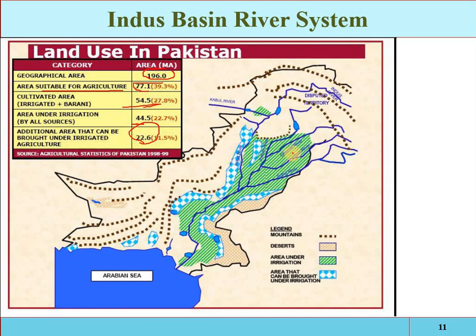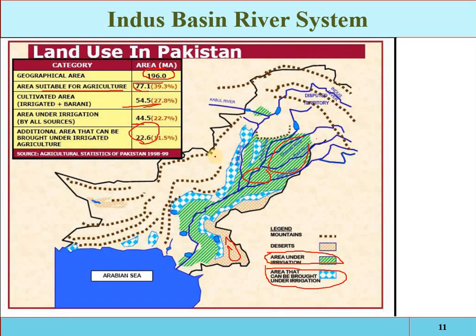See here, the green portions, these green lines, this is the area under irrigation. This is the irrigated area. And these are the deserts, so these areas can be developed. These are the areas under rainfall, and the blue dotted area can be brought into irrigation. This area can be developed.